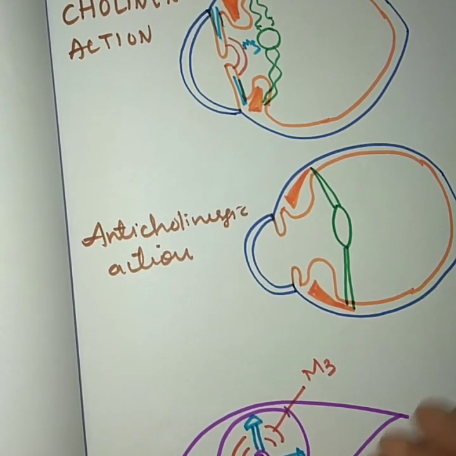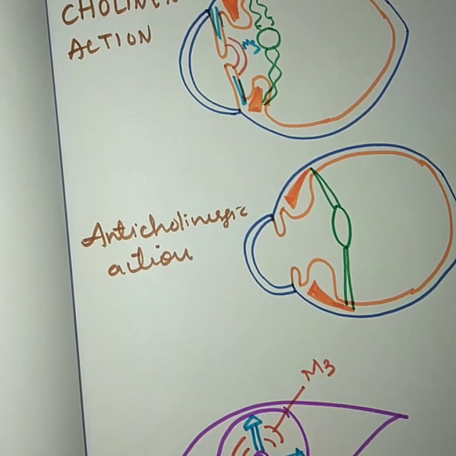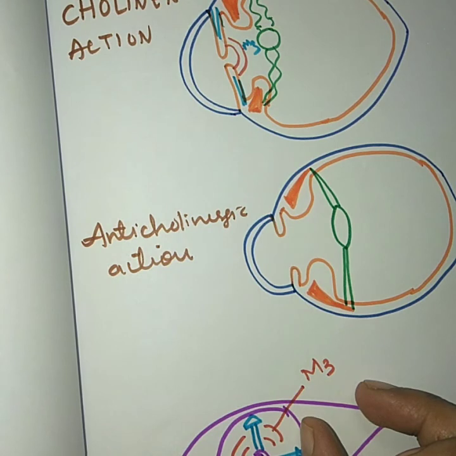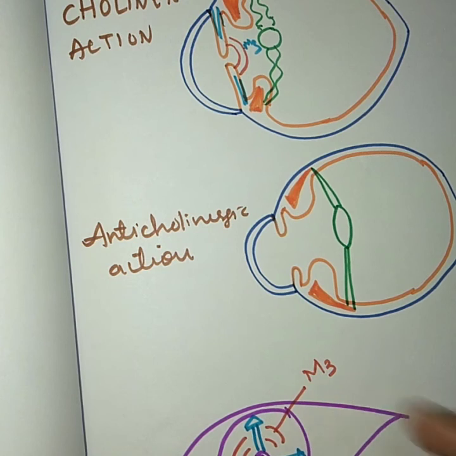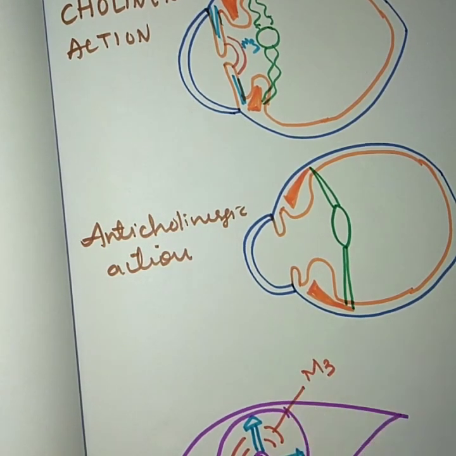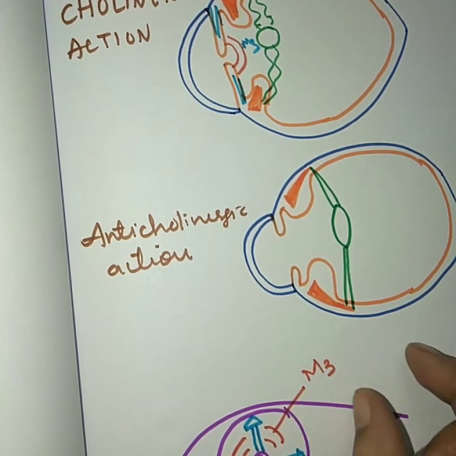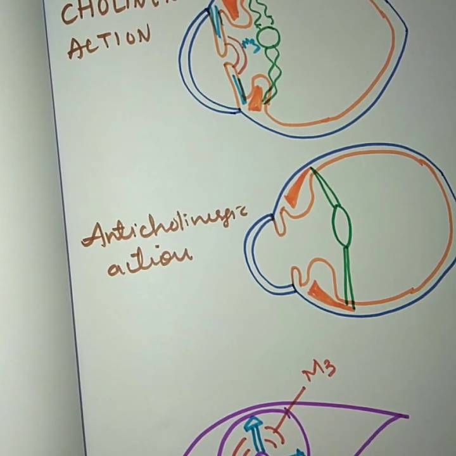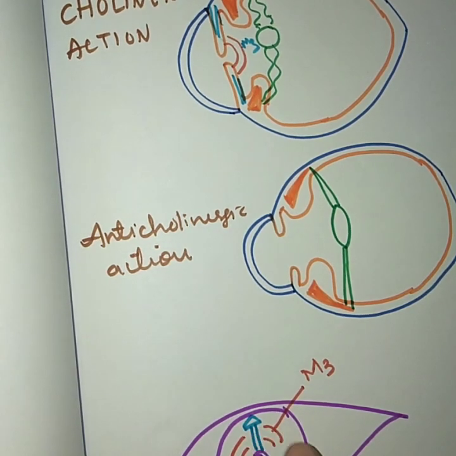The eye has both parasympathetic supply as well as sympathetic supply. Now we have blocked the cholinergic receptor, the parasympathetic receptor. When parasympathetic receptors are blocked, even if you supply a cholinergic drug, it will not produce the action because the M3 receptor has been blocked. When parasympathetic action is not dominating, the sympathetic nervous system will take over the charge. Sympathetic nervous system will get activated, and its action is to produce contraction of the radial muscle of the iris.